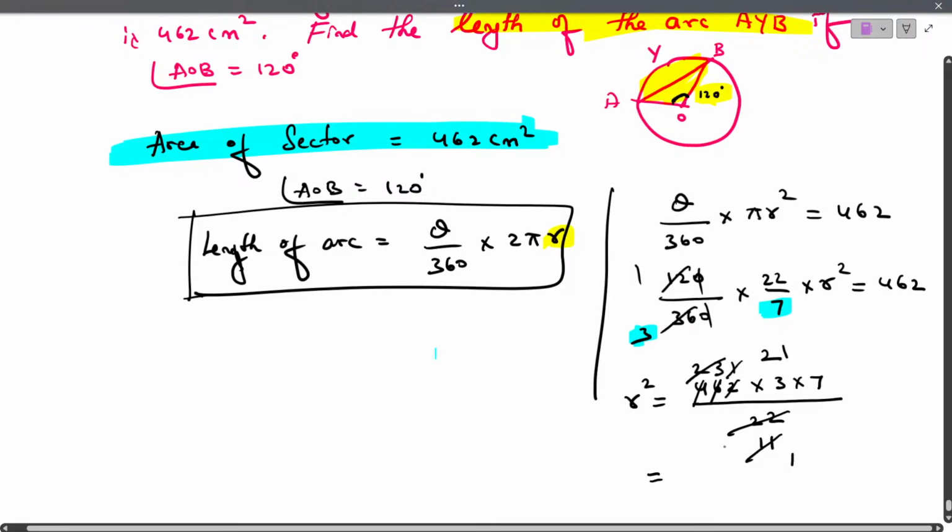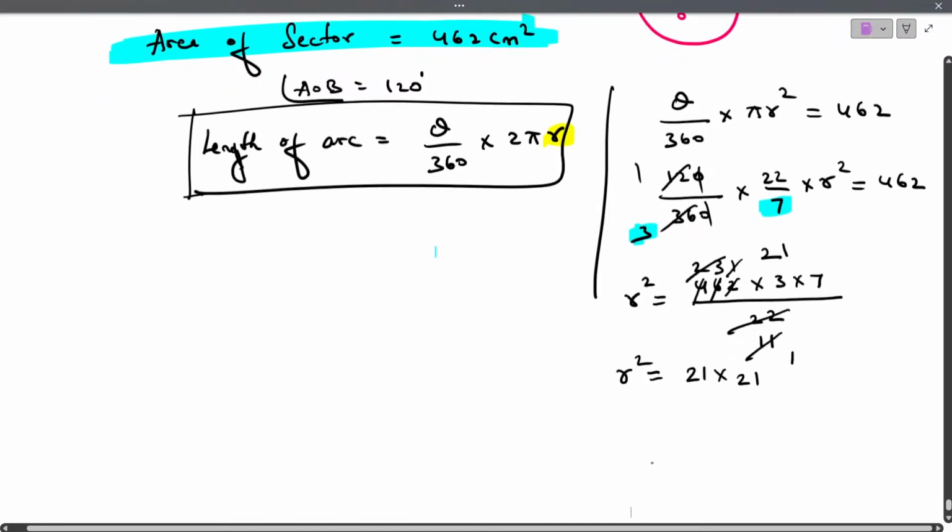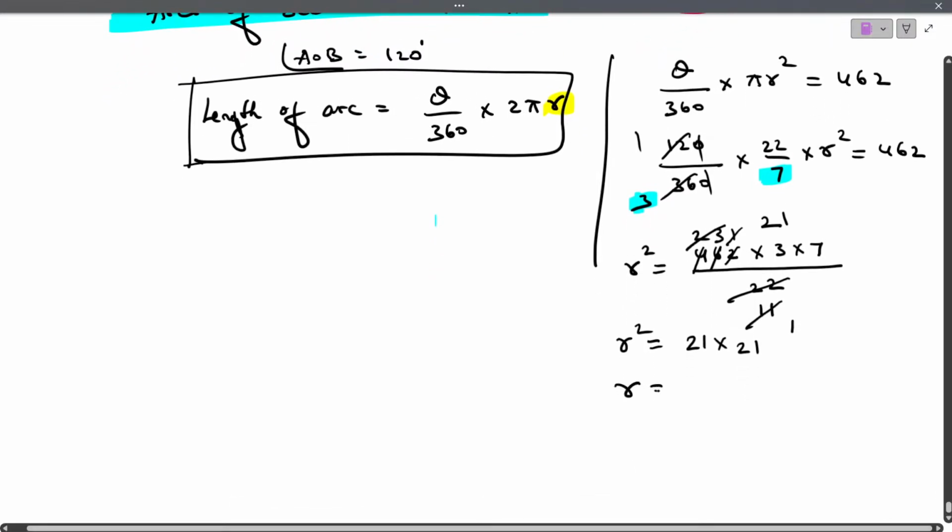Then what is left out? 21 into 7 threes are 21. So r square is equals to 21 into 21. Then r is equals to root of 21 into 21. That's nothing but 21. So 21 centimeter. So radius is 21 centimeter.